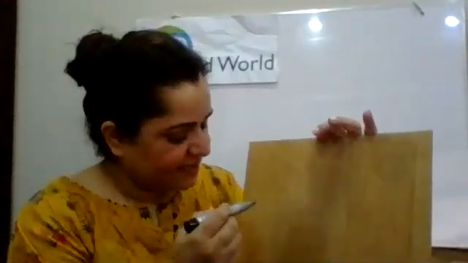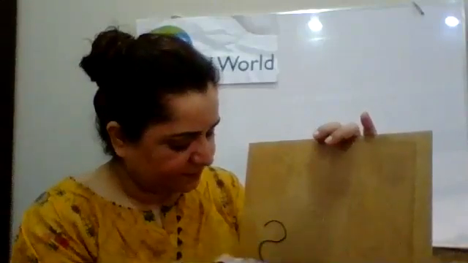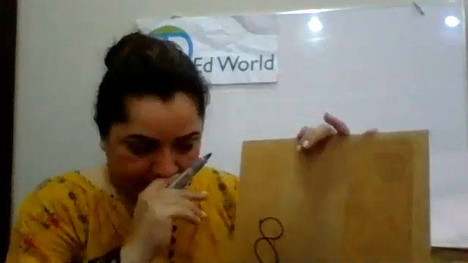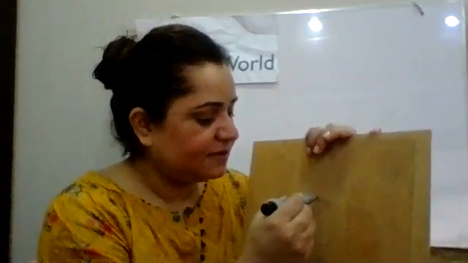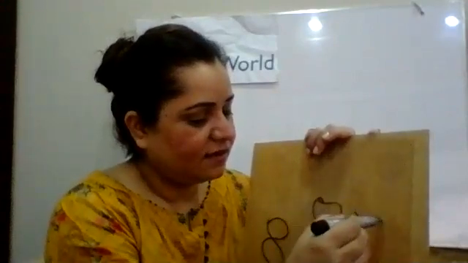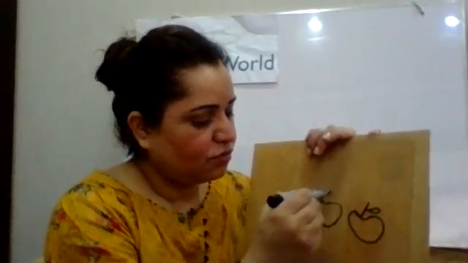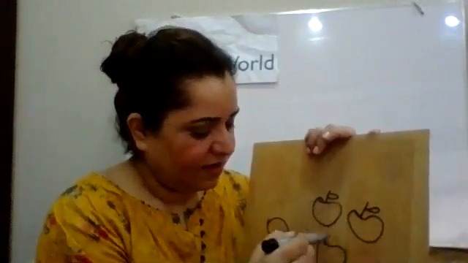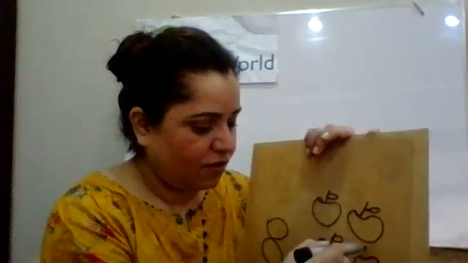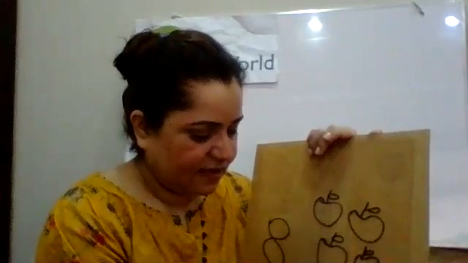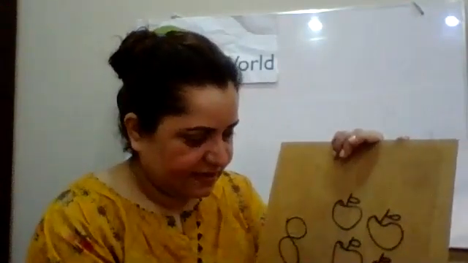Now let's look at the other number. And now we're going to write 8. Now we are going to make 8 apples. 1, 2, 3, 4, 5, 6, 7, and 8.